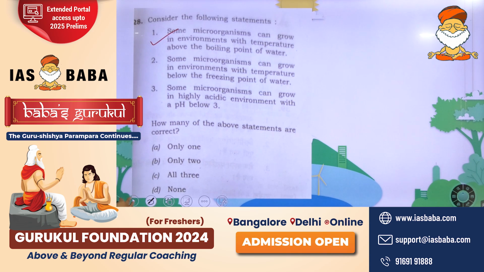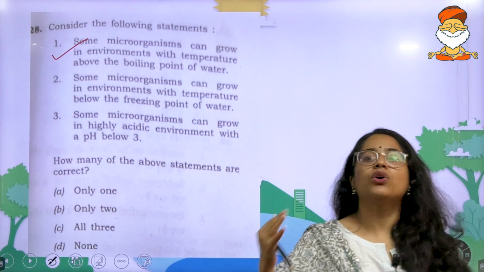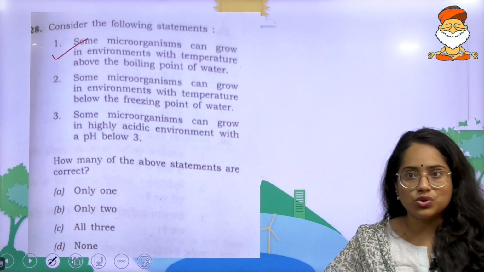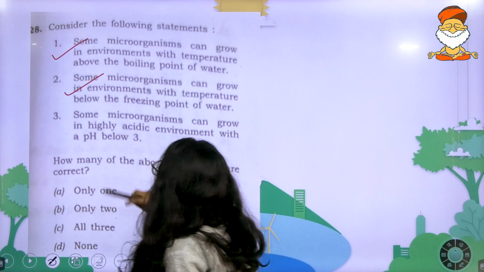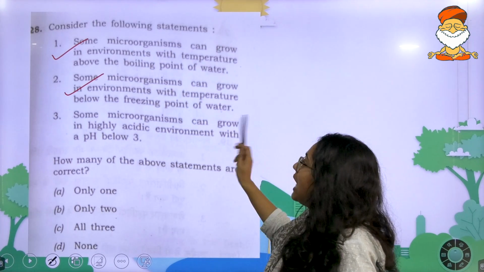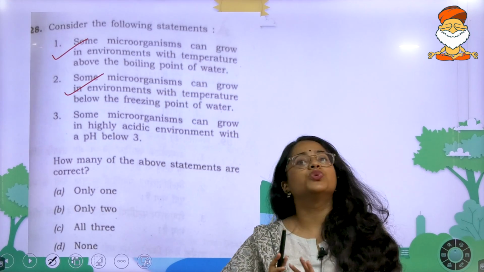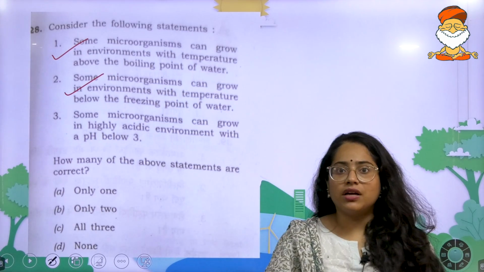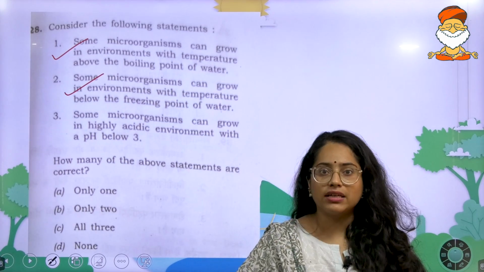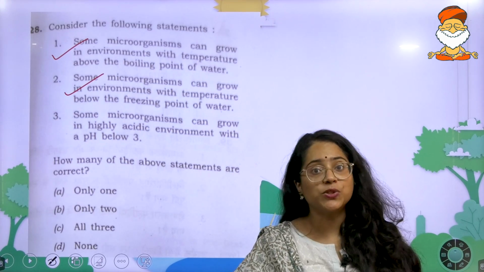Some microorganisms can grow in an environment with temperature below the freezing point of water. Again, the same thing, even in very cold temperatures, you see the presence of certain microorganisms. That is correct. Some microorganisms can grow in highly acidic environments with a pH below 3. That is also correct, which means that be it any extreme condition, you have the presence of bacteria, fungi, whatever the microorganism, you have the presence of them over there.